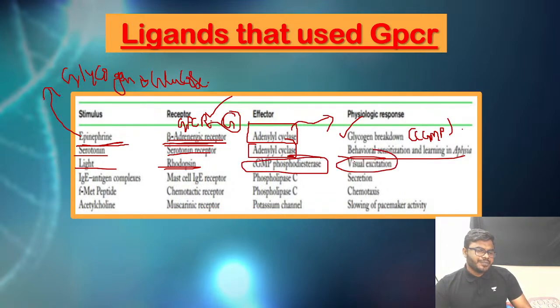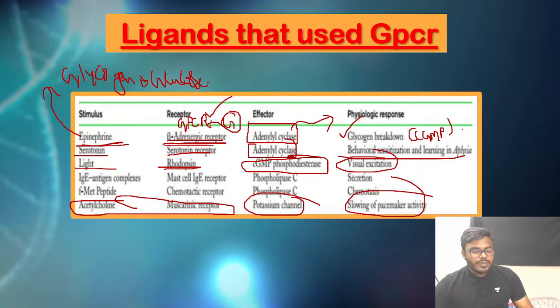Visual excitation. And you take a very good example, acetylcholine. It is associated with what? Muscarinic receptor. It's a type of GPCR. Effector molecule, its ultimate goal is what? Activating the potassium channel in order to reduce the pacemaker activity.